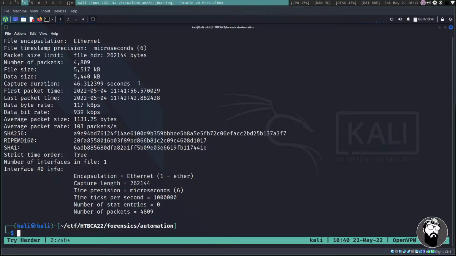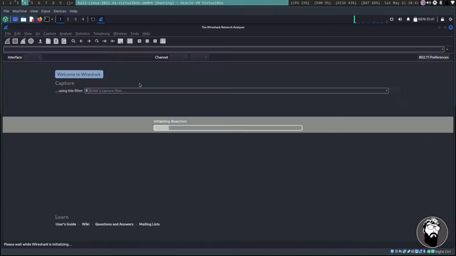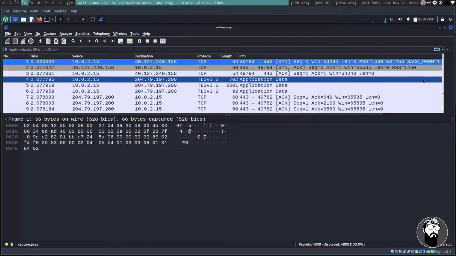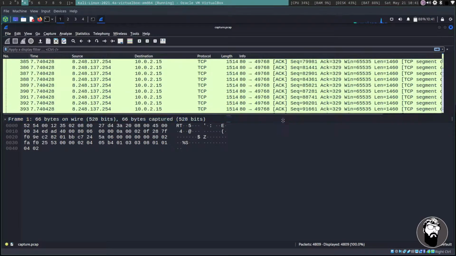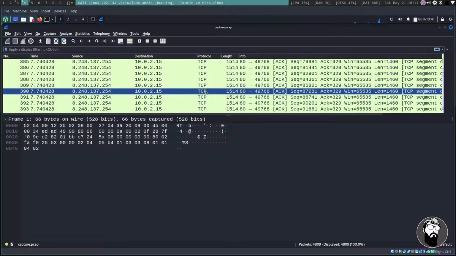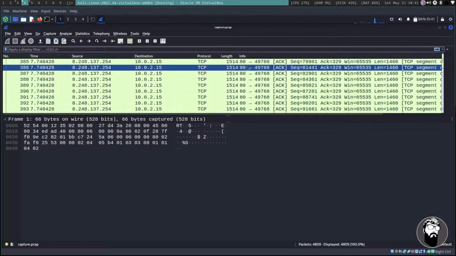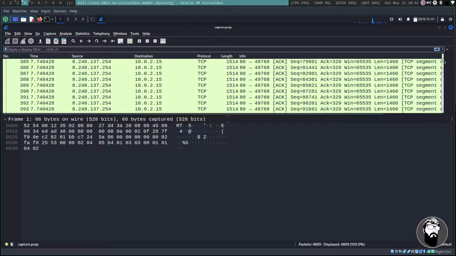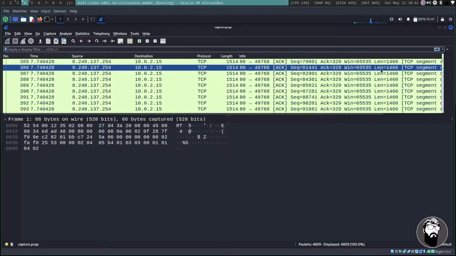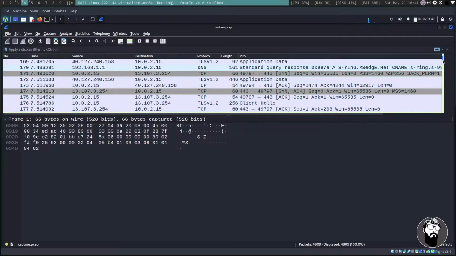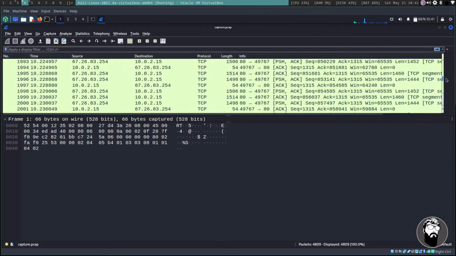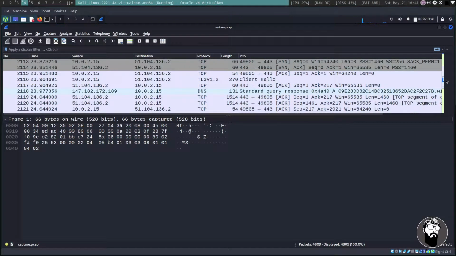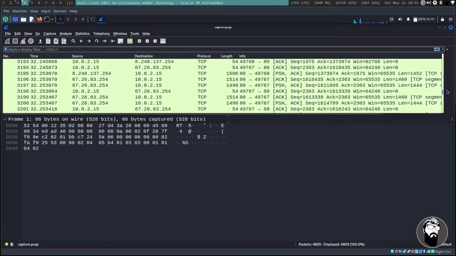We can go ahead and open this up in Wireshark and take a look at it a little further. We just see lots of TCP and TLS traffic. We have some HTTP traffic. It's not decoded as HTTP, but we know that it's coming from port 80 to some ephemeral port, so this is most likely some kind of HTTP traffic. Wireshark usually colors those in this green color by default. We have a little bit of DNS traffic in there as well, and we're just going to scroll through quickly. We can see some more DNS packets.